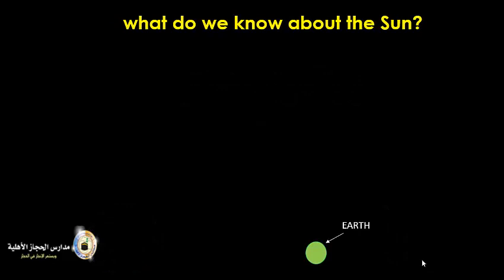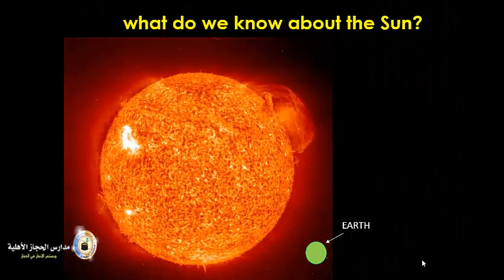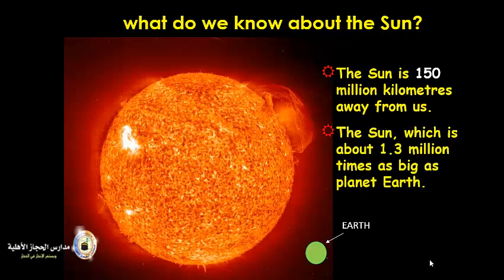And let's see, what do we know about the sun? Let's talk about the sun. Here is the sun. The sun is a star. Like we said, it's very big and it's very far away from us. You don't have to know this information, but the sun is 150 million kilometers away from us. You have to know that the sun is very far away from us and it's very big, 1.3 million times as big as the Earth. Here is a picture of the Earth and here is the picture of the sun. See the differences in their size.